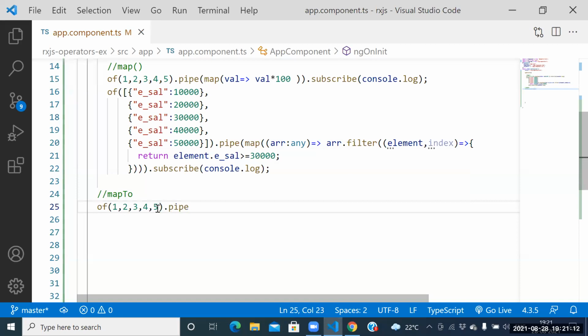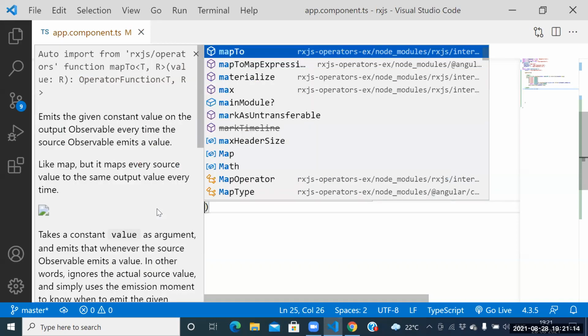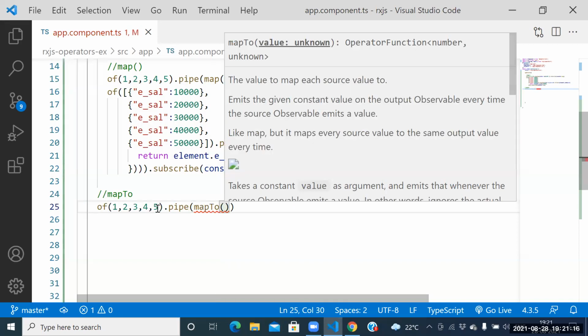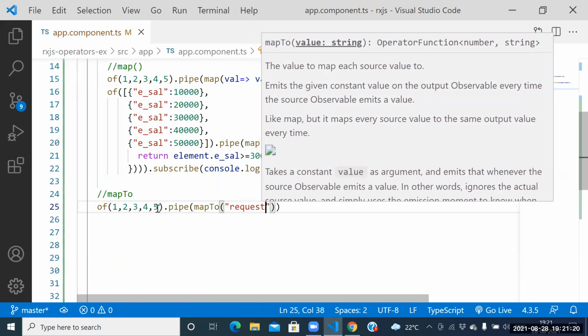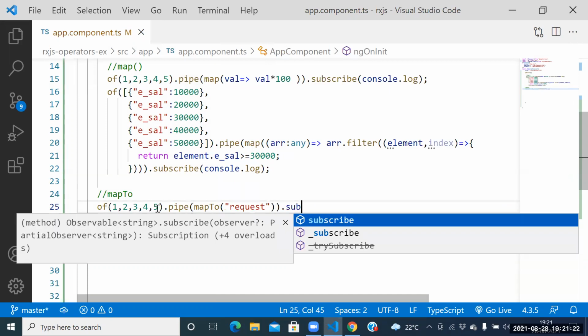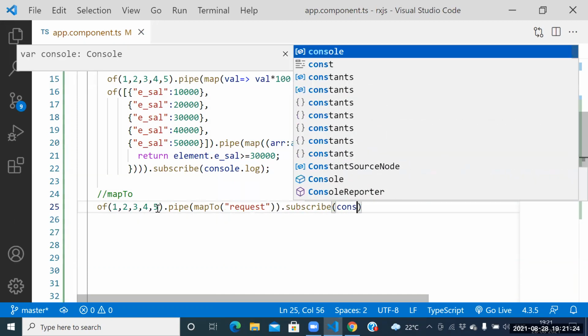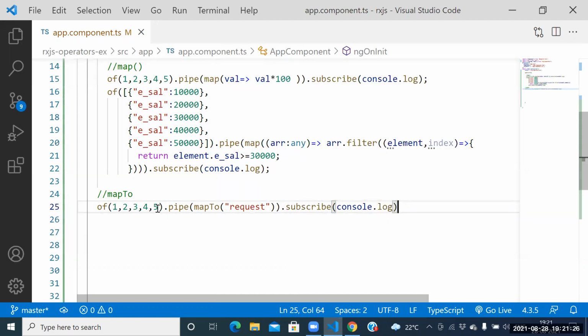Dot which function? Pipe function here. What do you want to place? MapTo. Which one do we need to take? MapTo. Here itself, see this one here. MapTo request here. Next one is dot subscribe of. Simply we need to place console.log.